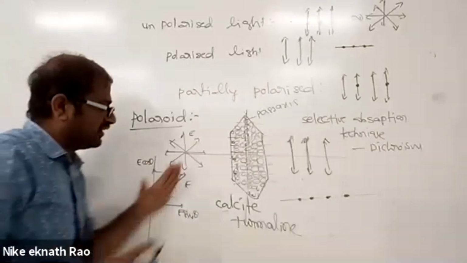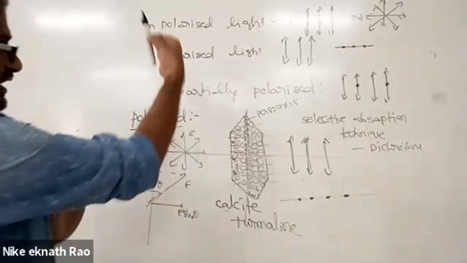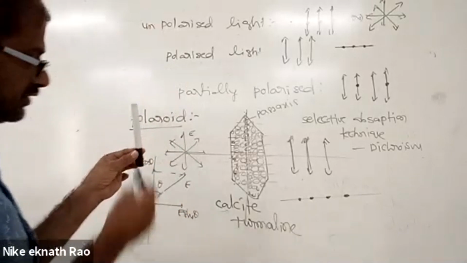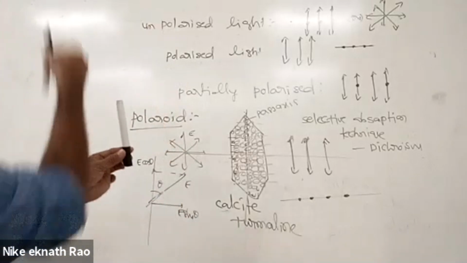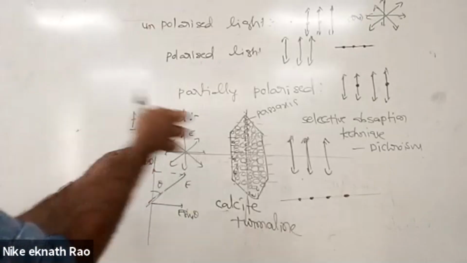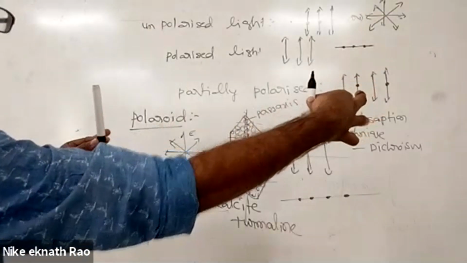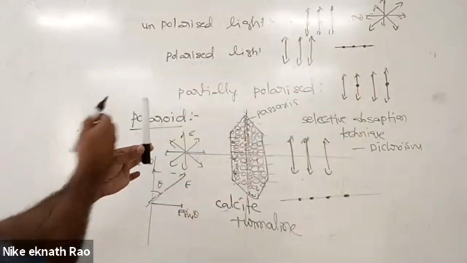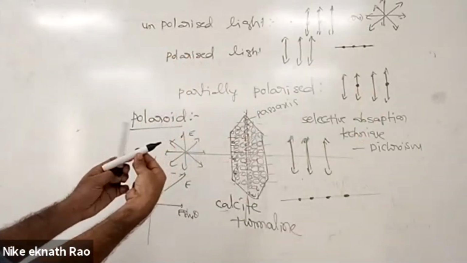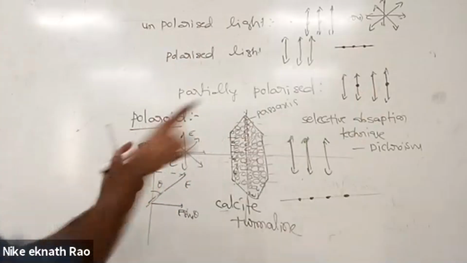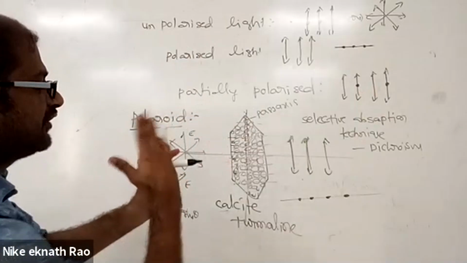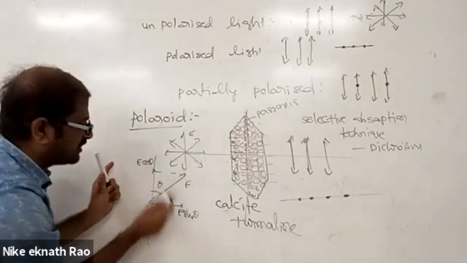This electric field, let's see. This is the pass axis direction. Oscillations along the axis go directly through, and others get blocked. Suppose the electric field vector oscillates making some angle theta with the pass axis. This results in the components E cos theta and E sin theta.